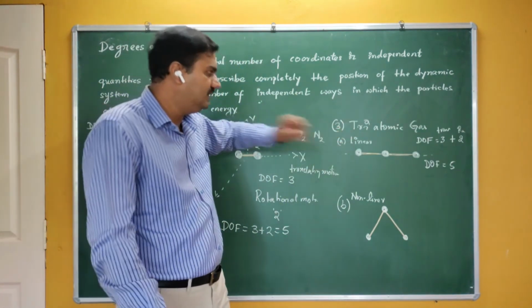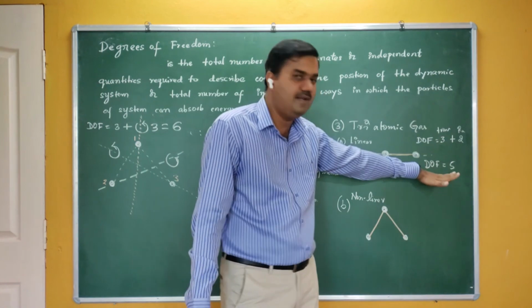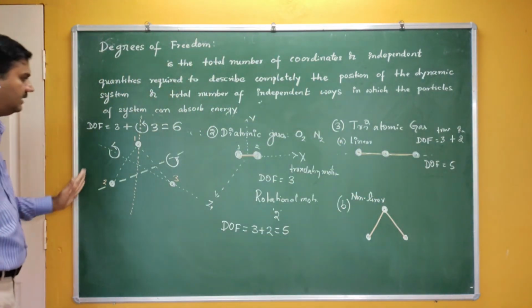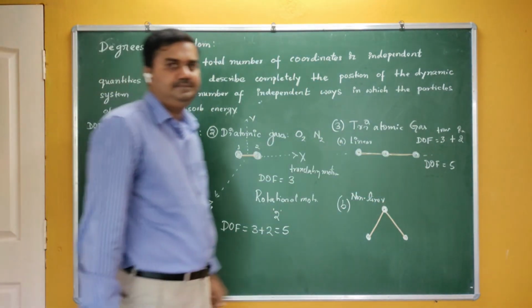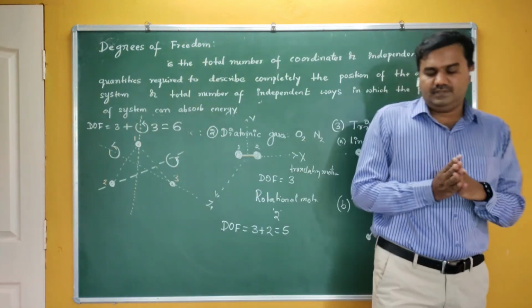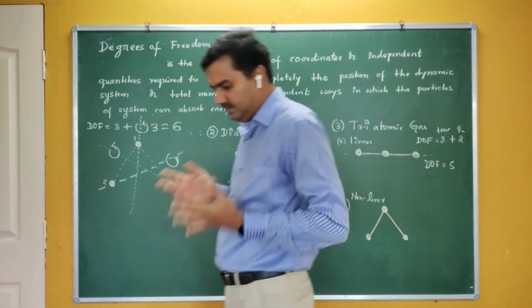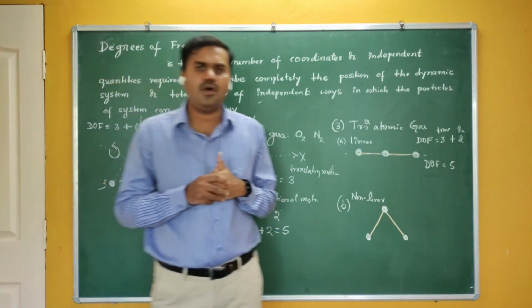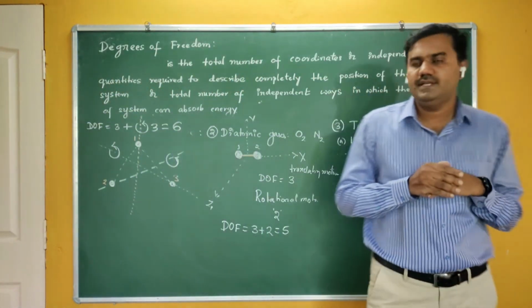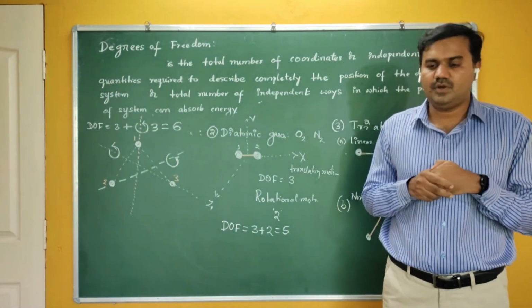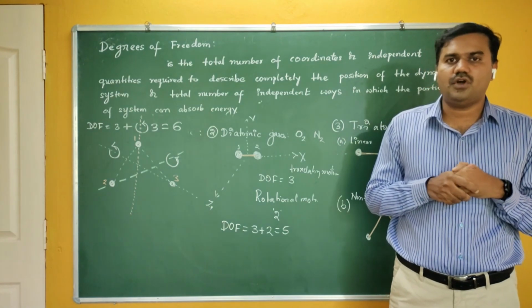Triatomic gas, if it is linear, the degree of freedom is 5. If it is non-linear, then the degree of freedom is 6. So this is the brief picture of degree of freedom. In the next part we will discuss the law of equipartition of energy.